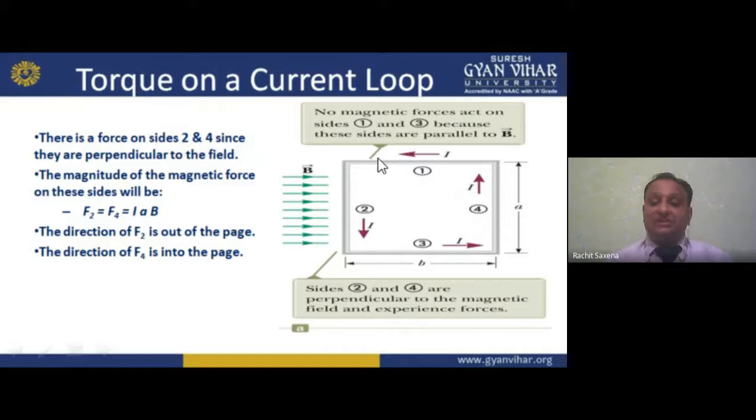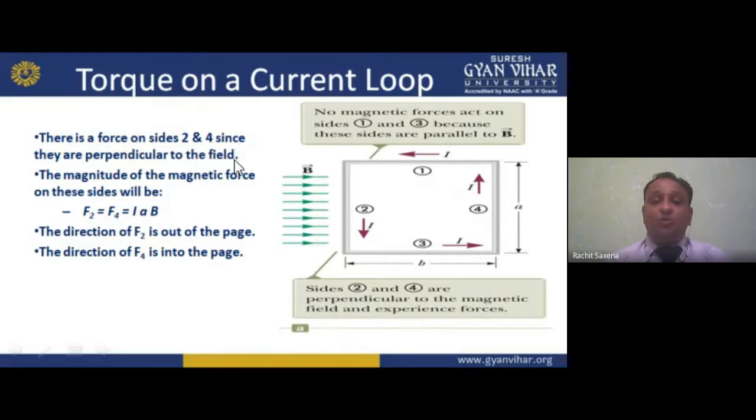As I earlier discussed with you previously, 1 and 3 have the parallel condition, and 2 and 4 have the perpendicular condition, on the sides of this rectangular loop. Here it is written: there is a force on sides 2 and 4.